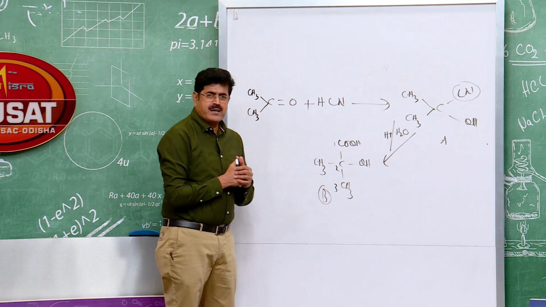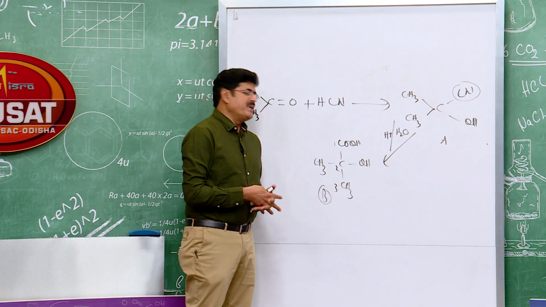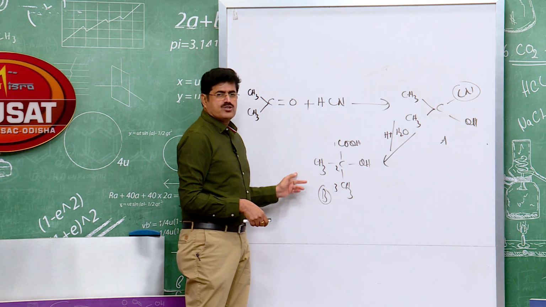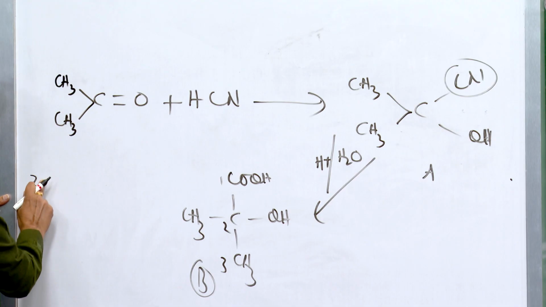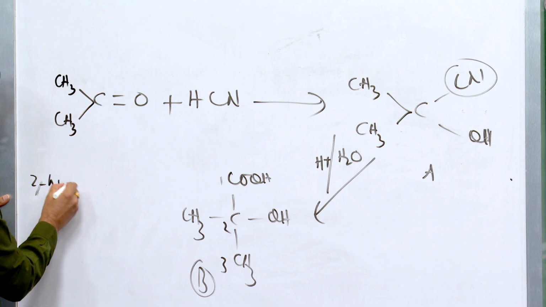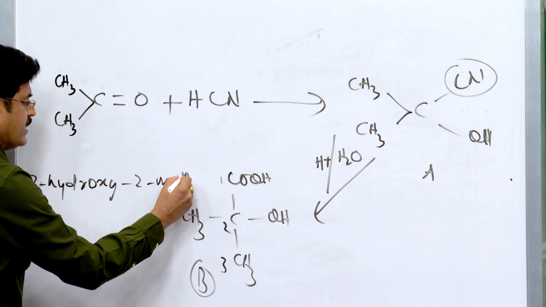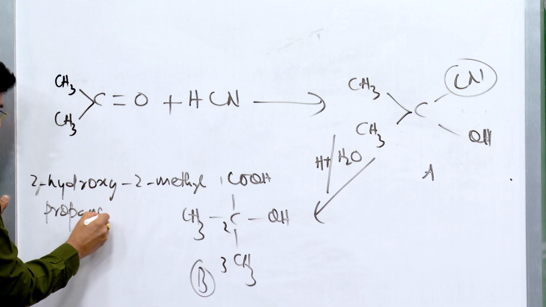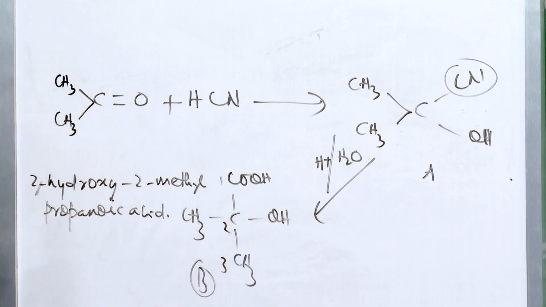As per alphabetical order, it is 2-hydroxy-2-methylpropanoic acid. This is the IUPAC name of this compound B.